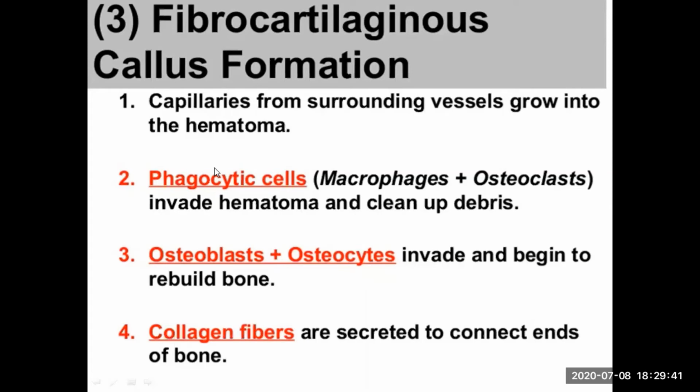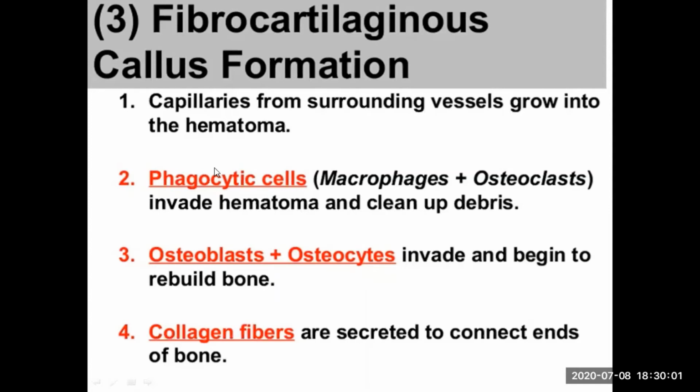These cells are bone cells. What are they called? Name them. Osteoblasts and osteocytes. Osteoclasts are the bone resorption cells, and osteoblasts are the bone forming cells. They start to form bones. And osteocytes are the mature bone cells.